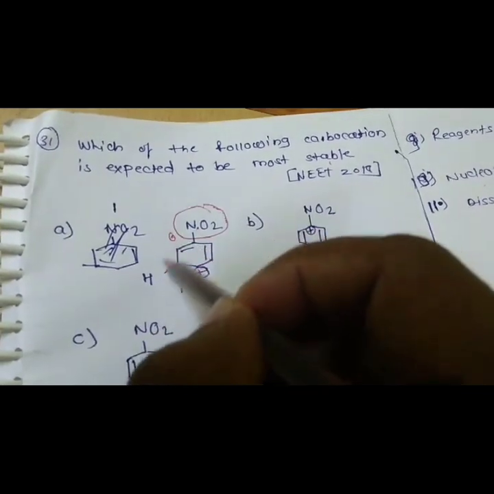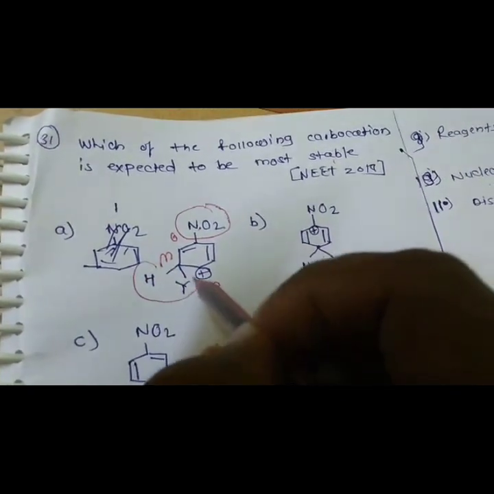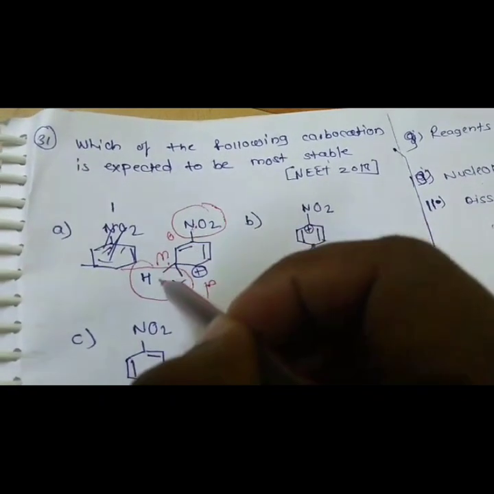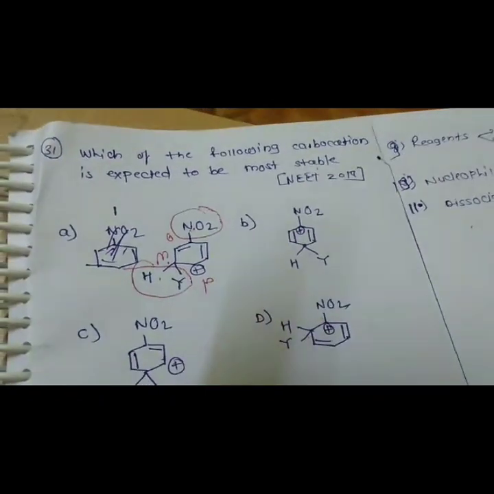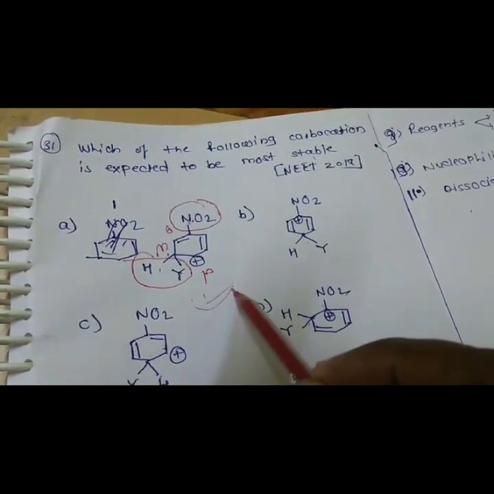This is ortho position, this is meta position, this is para position. Since substitution at meta position is most favorable, this carbocation is the most stable. So option A is the correct option.